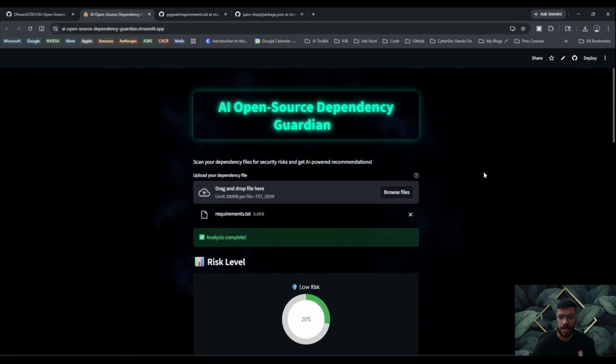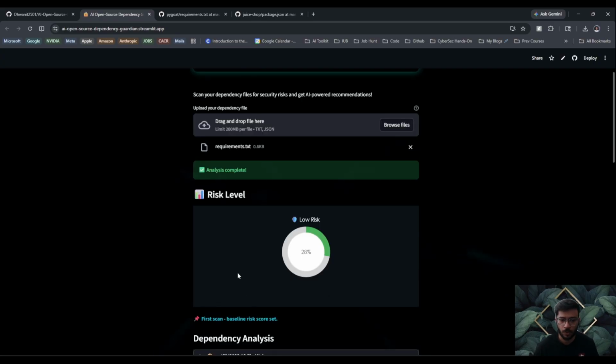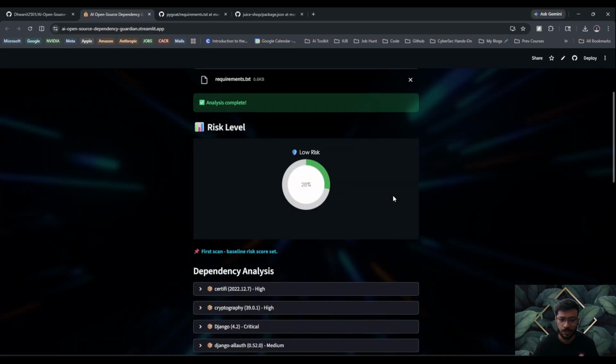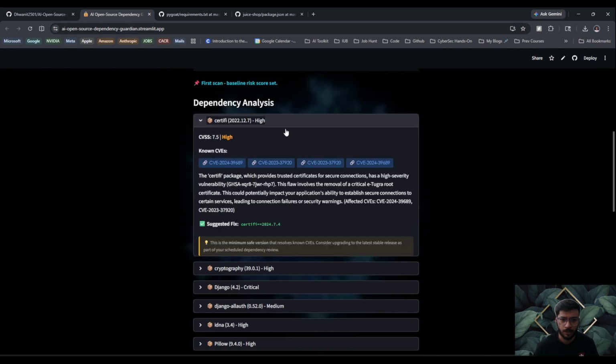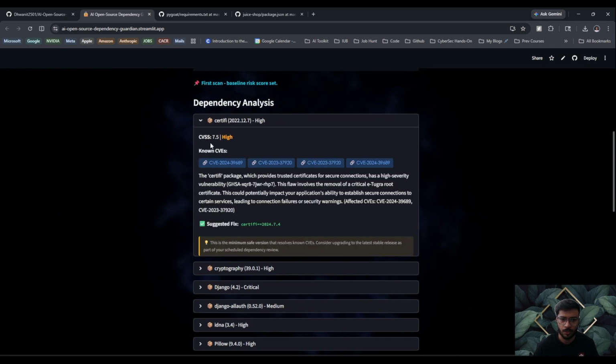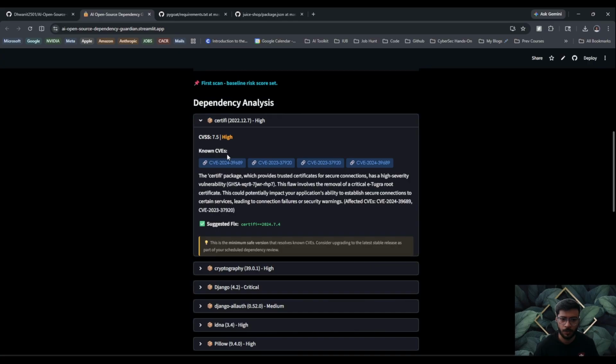All right, so the analysis is complete. The risk score identified is 28%. And since this was our first scan, here are some of the vulnerable packages. Here you see Certify has a high vulnerability and has a score of 7.5.